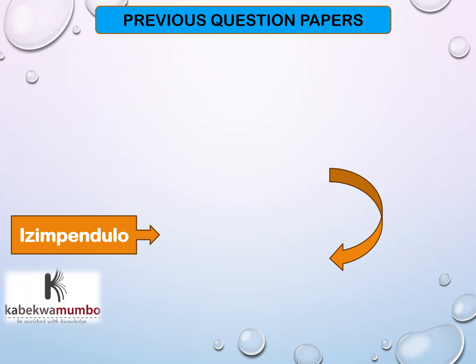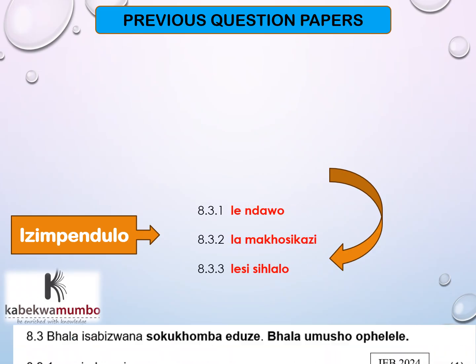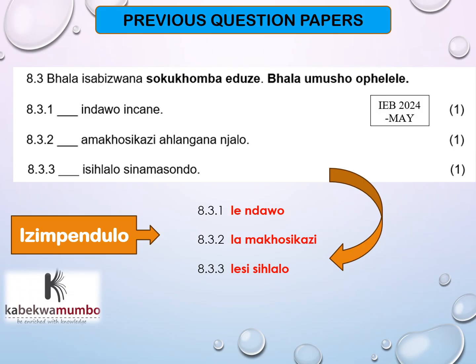Okay, sibheke ke iphepha lilandelayo, right? The previous question paper. I don't know why kuqala impendulo, but anyway, it's fine. So the instruction, noma umyalelo, uthi bhala isabizwana sokukhomba eduze. Isabizwana sokukhomba eduze is your instruction. Then they say, bhala umusho ophelele. Please, when they ask you to bhala umusho ophelele, you write a complete sentence, a full sentence. And this is the May, June supplementary exam for 2024.